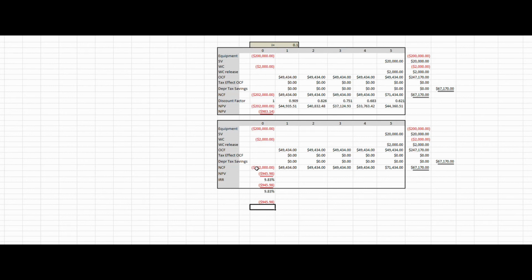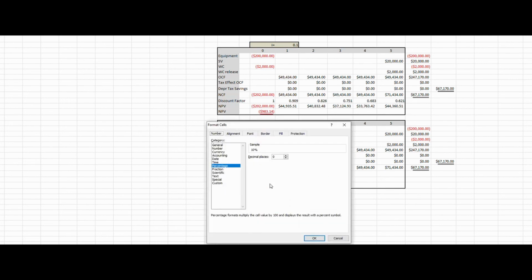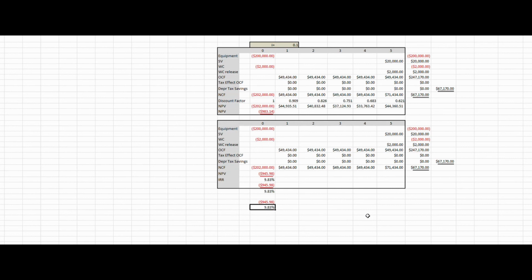The advantage of learning these Excel functions is that they're extremely handy. I just calculated my net present value. I can now calculate my internal rate of return. My internal rate of return is going to take all of those values, and I get an internal rate of return of 9.83%.